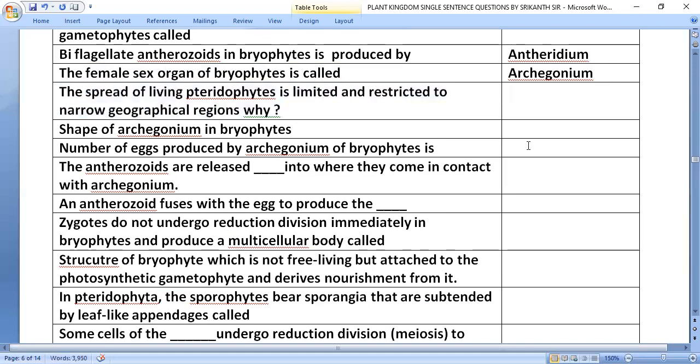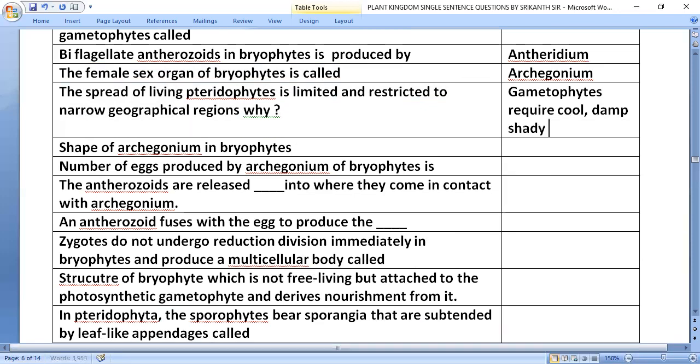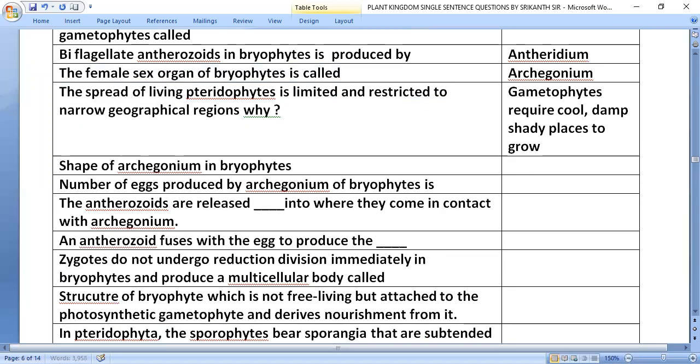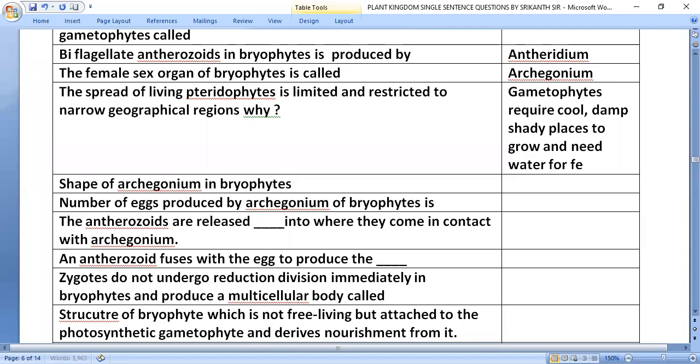The spread of living pteridophytes is limited and restricted to narrow geographical regions. Why? Gametophytes require cool, damp, shady places to grow and need water for fertilization.